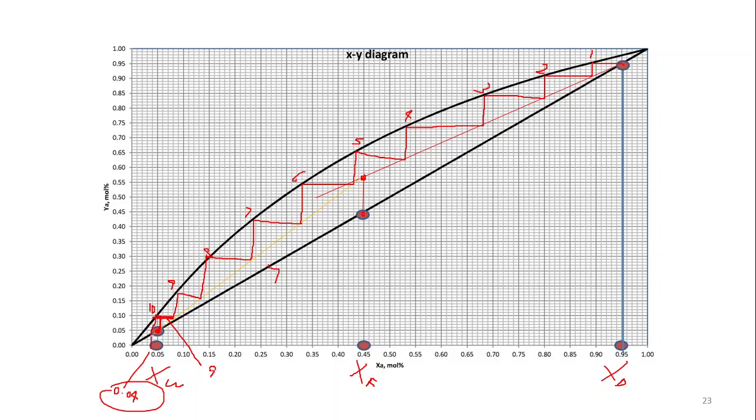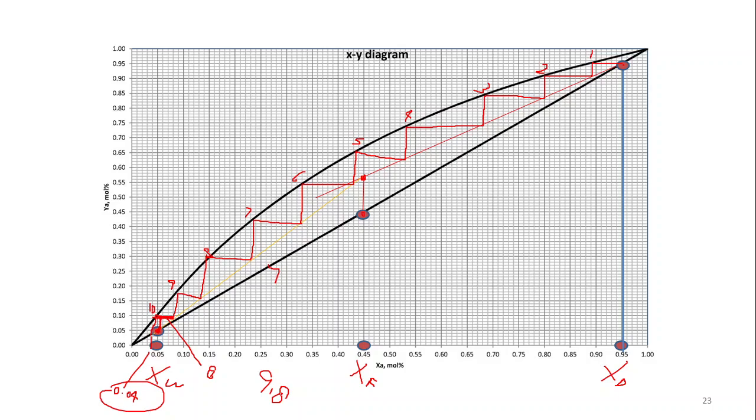If it is 80% of the distance, it can be 9.8 stages. If it is 90% of the total distance, we can say 9.9. If it is 50%, we can say 9.5, and so on. So you can put the number of stages in fractions also, depending on what percentage of the total length it is.